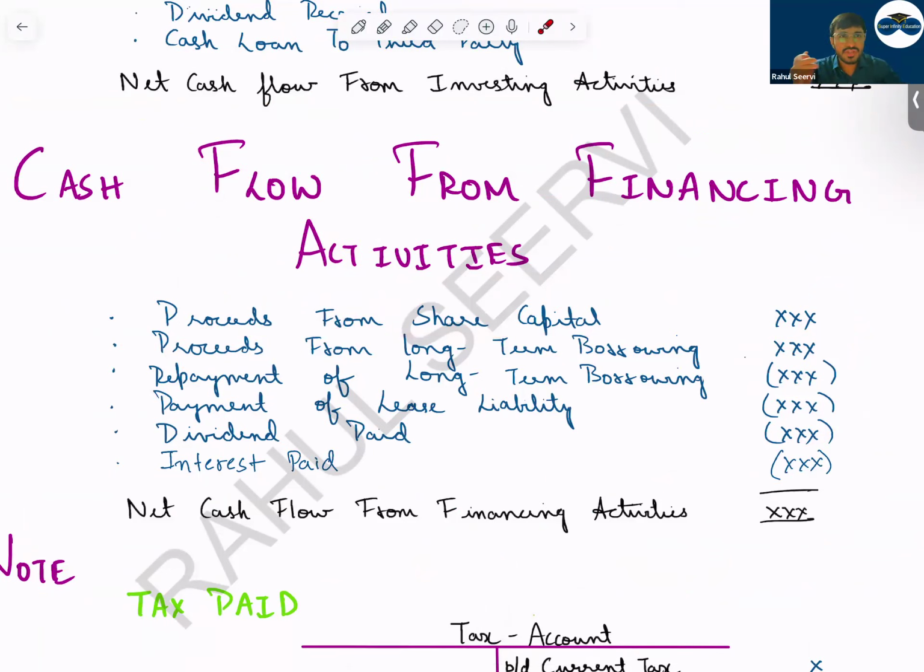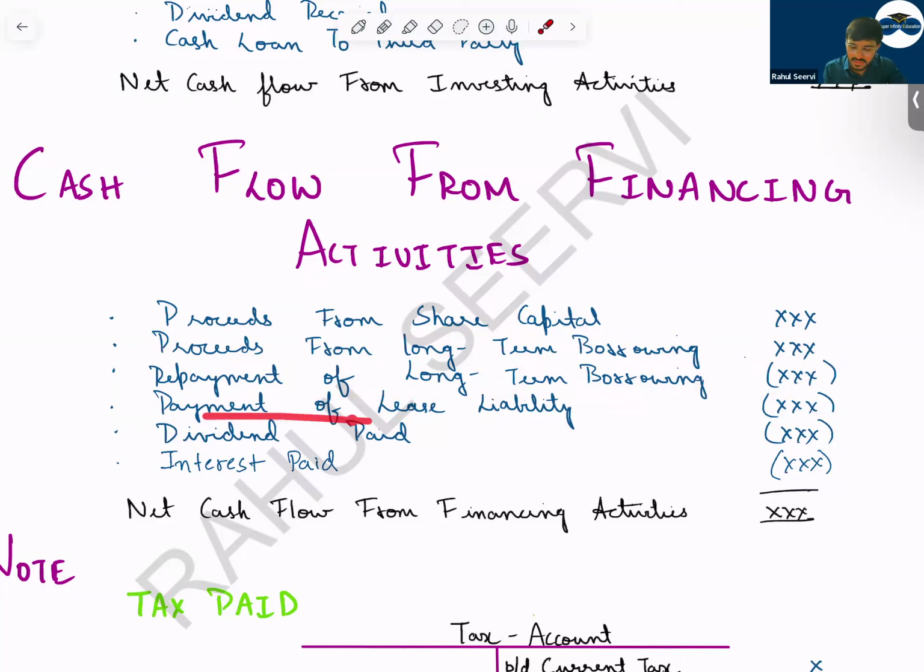If the company has issued some share capital, they'll get the amount. What is that amount? Add it. So proceeds from long-term borrowing. The company is issuing some bond. What is the cash that is coming in? Then the repayment of long-term borrowing. If you repay, can I say cash will be going out? You will reduce it.